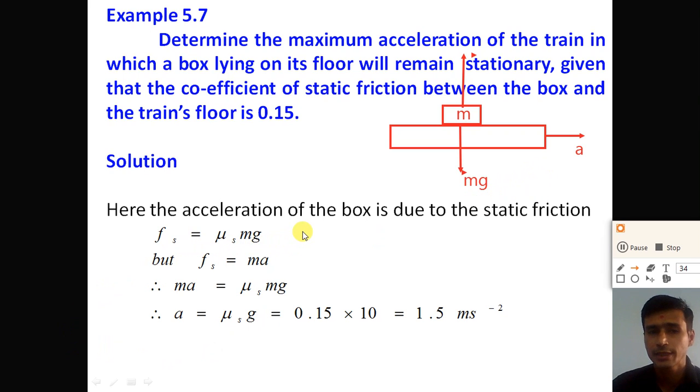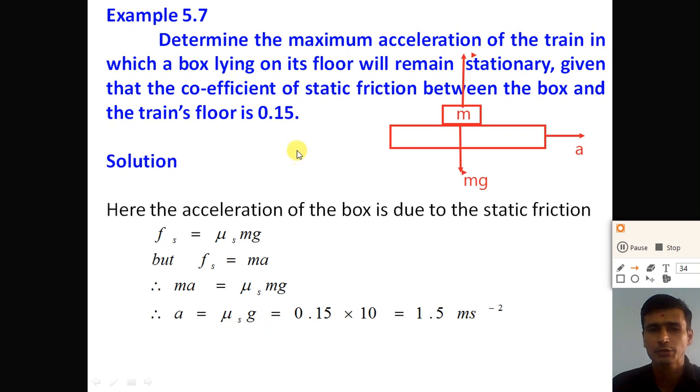But here the acceleration is due to the static friction, so we can say that Fs is equal to ma. Comparing these two equations, we get ma is equal to mu s mg. Here m cancels out, and we get the acceleration a is equal to mu s into g. So the maximum acceleration of the train for which the box remains stationary on the floor is mu s into g.